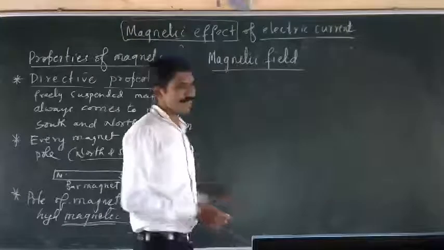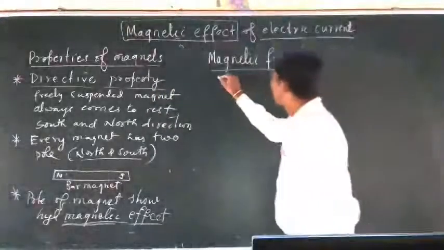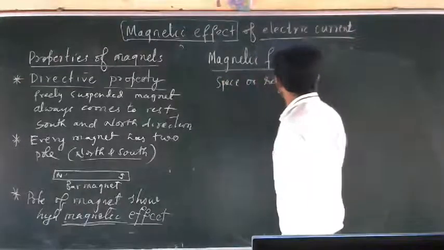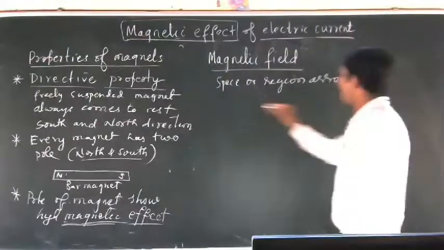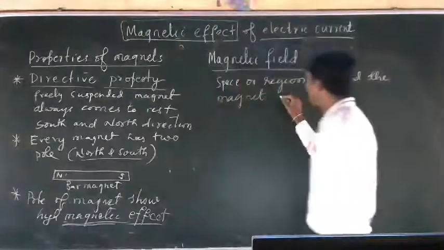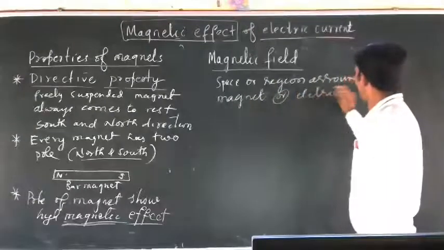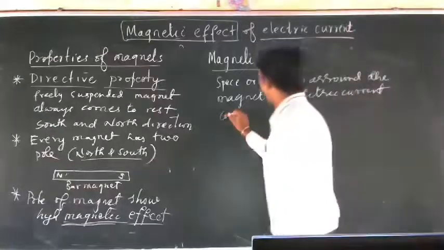The magnetic field. So what does magnetic field mean? It is a space or a region around the magnet or an electric current carrying conductor.